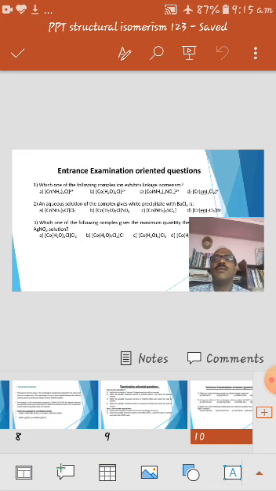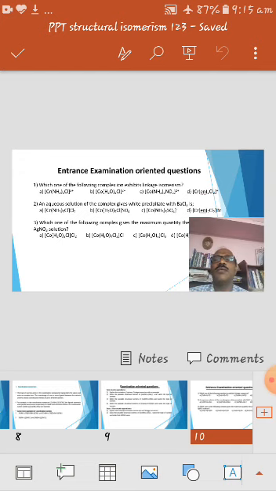The third question: which one of the following complexes gives the maximum quantity of precipitate of AgCl with AgNO3? A white precipitate of AgCl with AgNO3 is given by a complex containing free chloride. Maximum means that when you get a larger number of free chlorides, only then do you get the maximum quantity of precipitate with AgNO3.